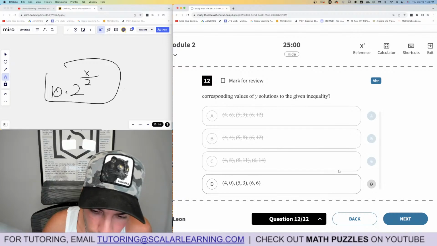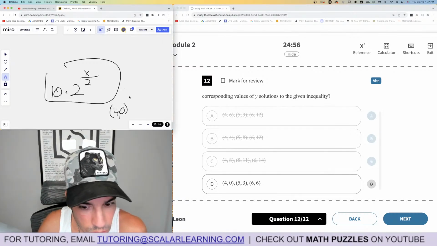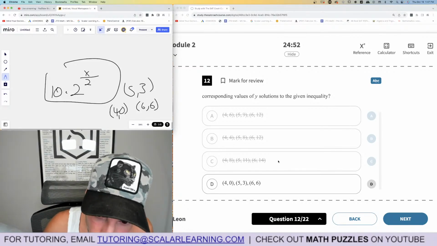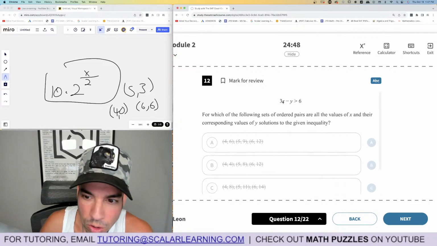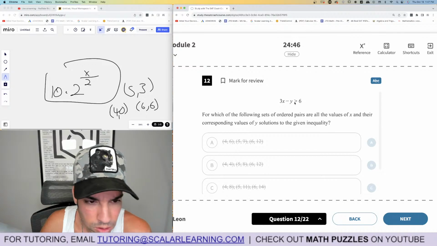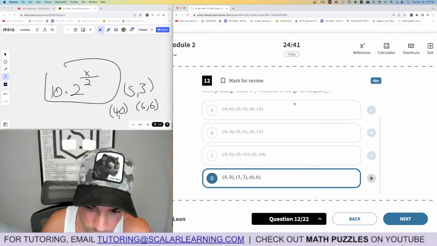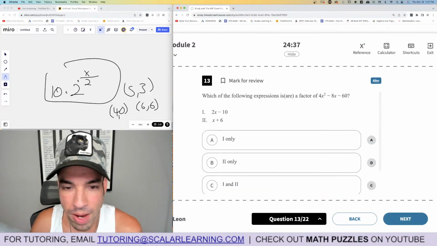And then, okay, 4, 0. Oh, let me write it here. It's probably D, I'm guessing. 4, 0, 5, 3. But I have made mistakes on these in the past, so you have to be really careful. So yeah, let's just select it for now. Okay, 4, 0. 12 minus 0 is 12. That's greater than 6. 15 minus 3 is 12. That's greater than 6. 18 minus 6 is 12. That's greater than 6. Yep, D is the winner. Boom, done.